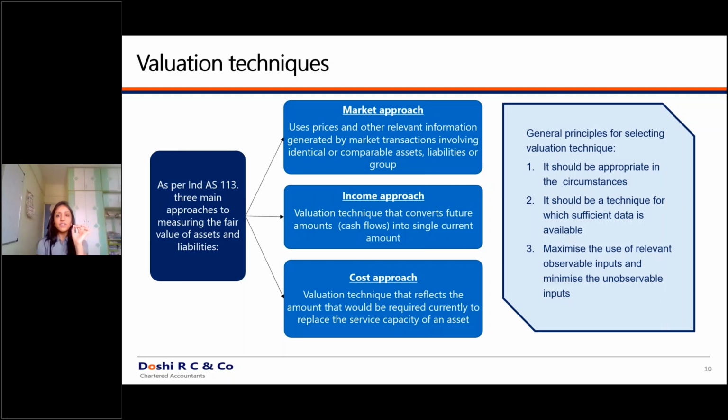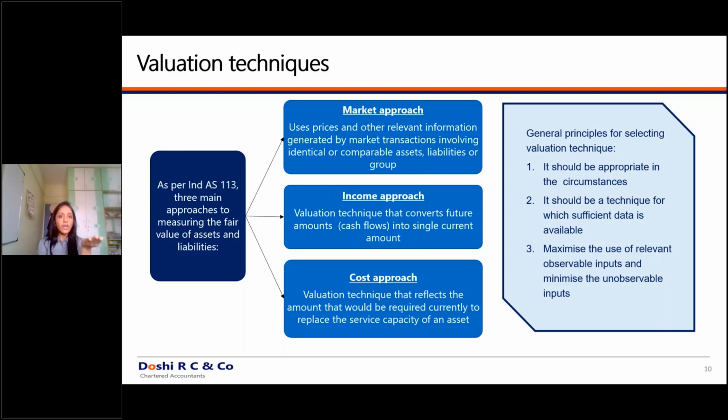And one more basic fundamental to remember is that the highest importance is given to observable inputs. So what do observable inputs mean? Observable input means, for example, a market input. If a price is of a listed company, as per NSE or BSE, here it is very much assured.